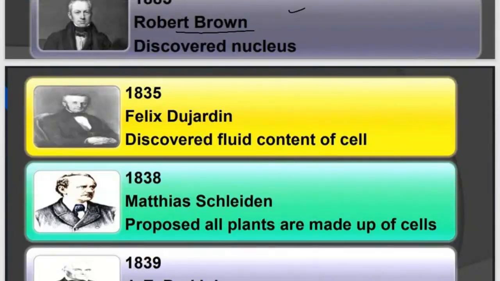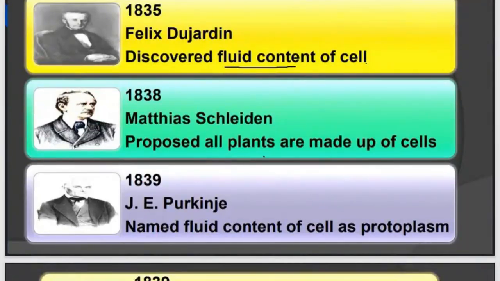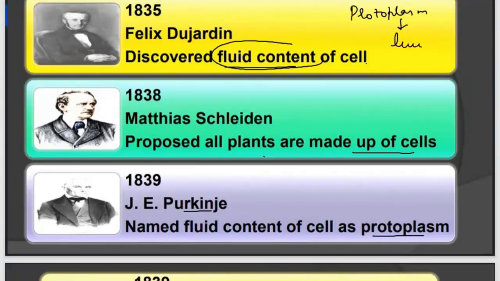Dujardin discovered that in cells some fluid content is also present. Then Schleiden discovered that all plants are made up of cells. Then Purkinje came and called that fluid protoplasm. And you should know that protoplasm is the living material of the cell.